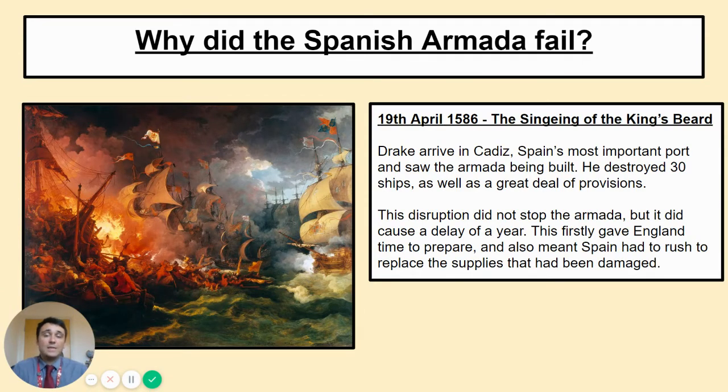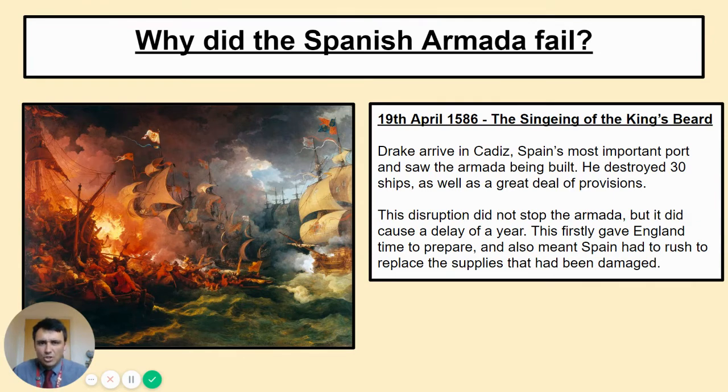But before they could even set sail, something major happened on the 19th of April 1586. It's called the singeing of the King's beard. And if you remember last lesson, Drake had been told by Elizabeth in 1585 to go and sail to the New World, disrupt Spanish colonies as much as possible. Well, on his way there, Drake arrived in Cadiz, Spain's most important port, and he saw all of these ships being prepared, being built, ready for the Armada.